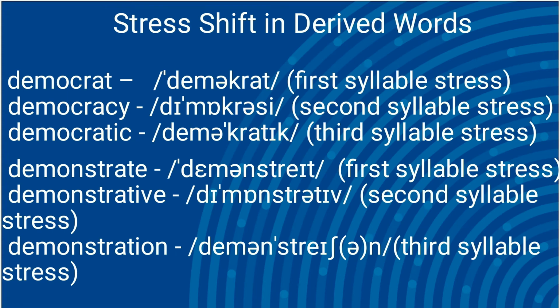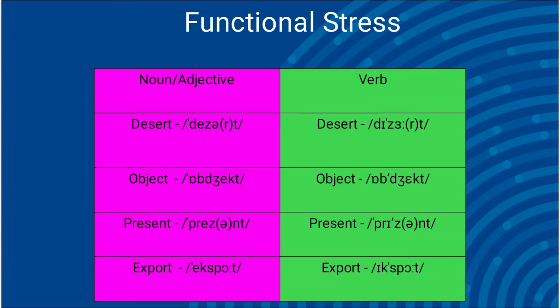Stress shift in derived words is another difficulty faced by the non-native speakers of English. Some typical examples are given here. For example, democrat, democracy, and democratic. Second example is demonstrate, demonstrative, and demonstration.